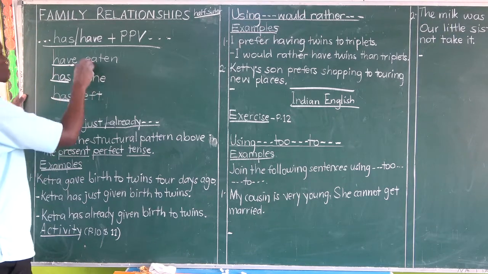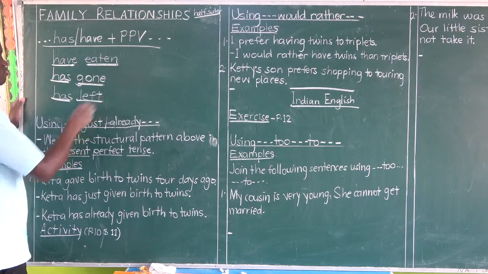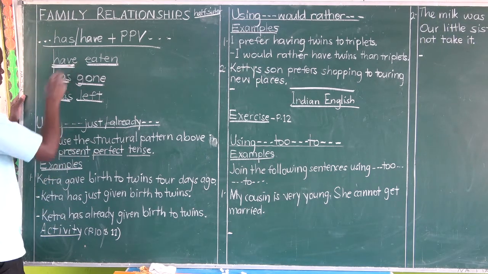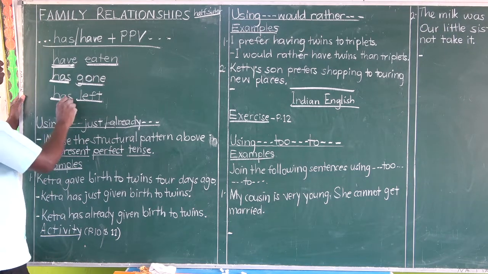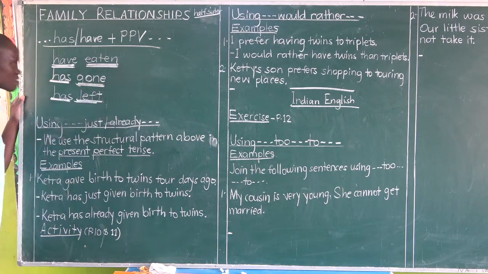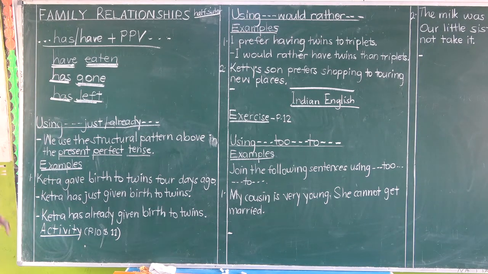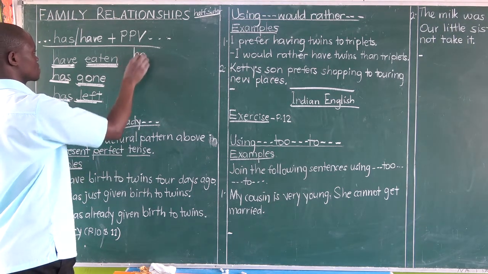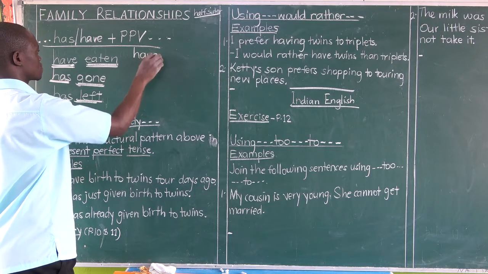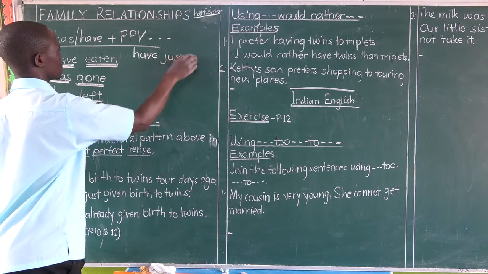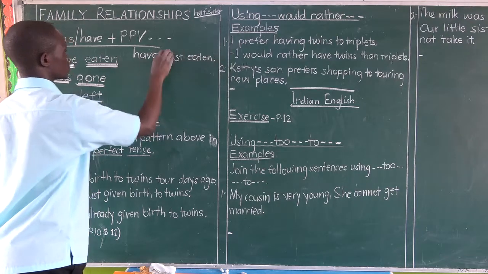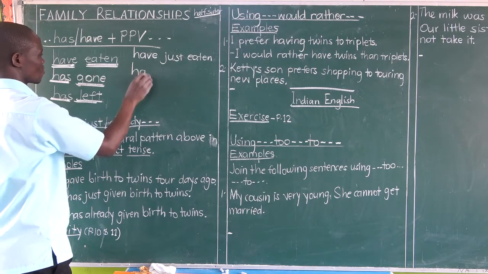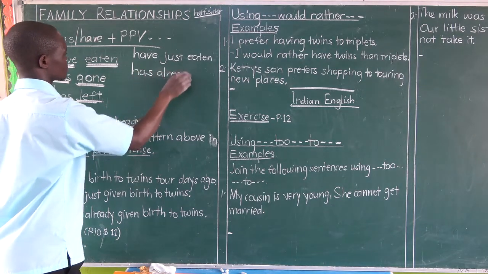I repeat, we use just or already between the helping verb has or have and the main verb. So insert already or just between these verbs, and you have got the pattern the teacher wants you to learn. And that is has, have, just: I have just eaten food. Then she has just gone or has already gone.